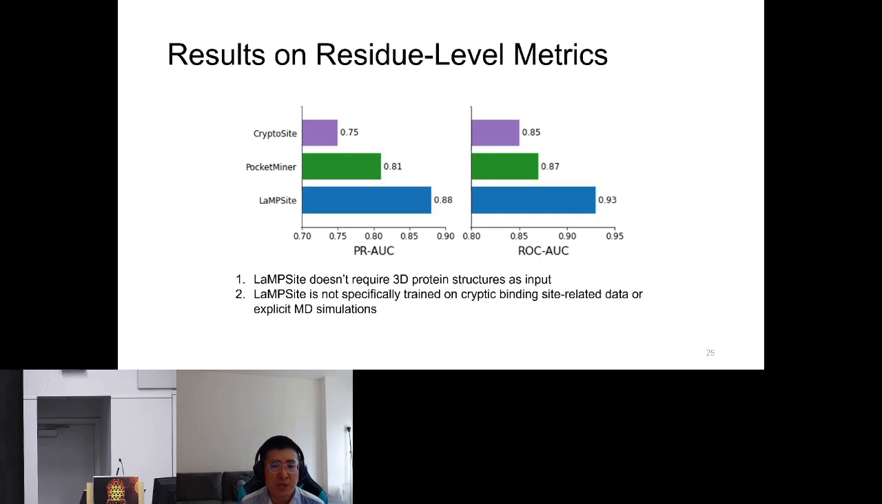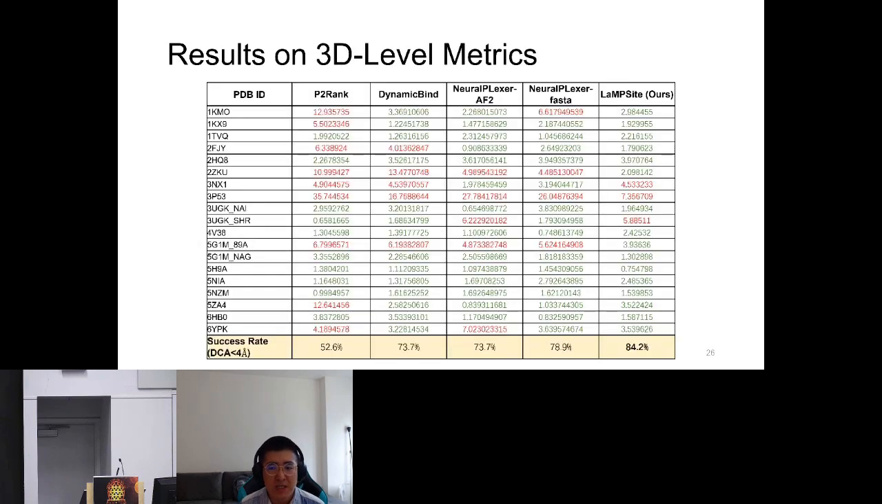And for the comparison on 3D level metrics, we listed the detailed DCA values of each ligand protein pair in the test set that contained the cryptic binding site. By comparing the DCA success rate with a threshold of 4 angstrom, which is a commonly used value in binding site prediction, we find our model outperforms the baselines. Besides, while all other baselines have more than 15 angstrom DCA values for certain pairs, our model's largest DCA is only about 7 angstrom on the test set.